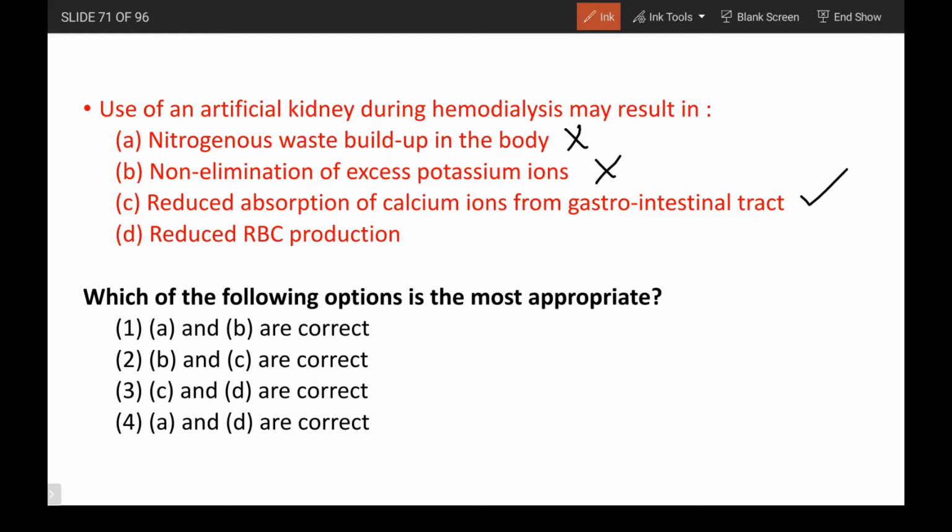Reduced RBC production, because there is decreased erythropoietin. So the correct answer is options C and D: reduced absorption of calcium ions from the gastrointestinal tract and reduced RBC production. All these are the result of hemodialysis.